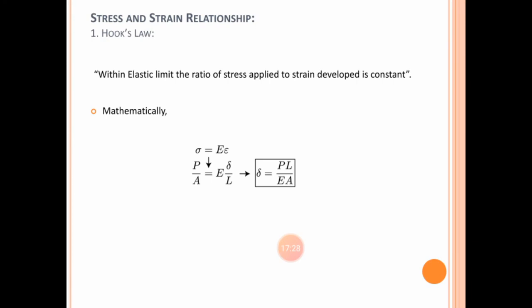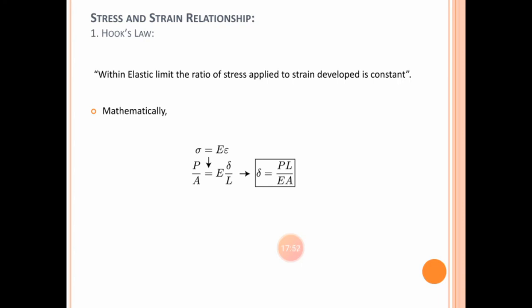This relationship was first explained and invented by the English scientist Robert Hooke, in very early years, 1660. He said that within the elastic limit of any body, the stress produced is always proportional to strain.